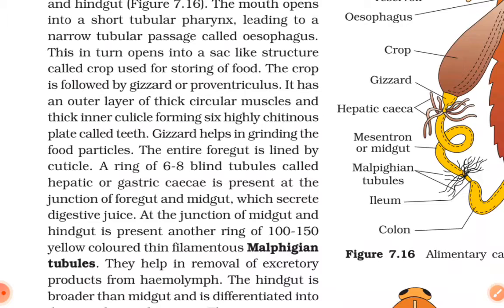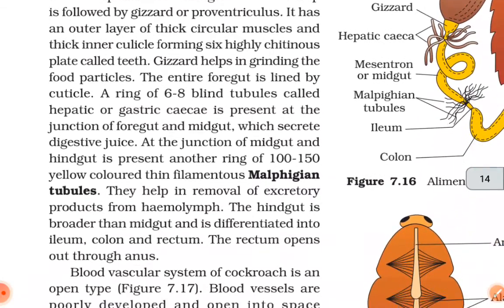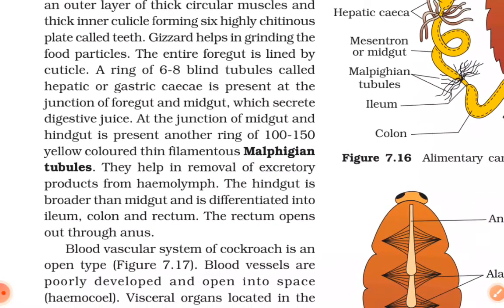It has an outer layer of thick circular muscles and a thick inner cuticle forming six highly chitinous plates called teeth. Gizzard helps in grinding the food particles. The entire foregut is lined by cuticle. A ring of 6 to 8 blind tubules called hepatic or gastric caecae is present at the junction of foregut and midgut, which secrete digestive juice.